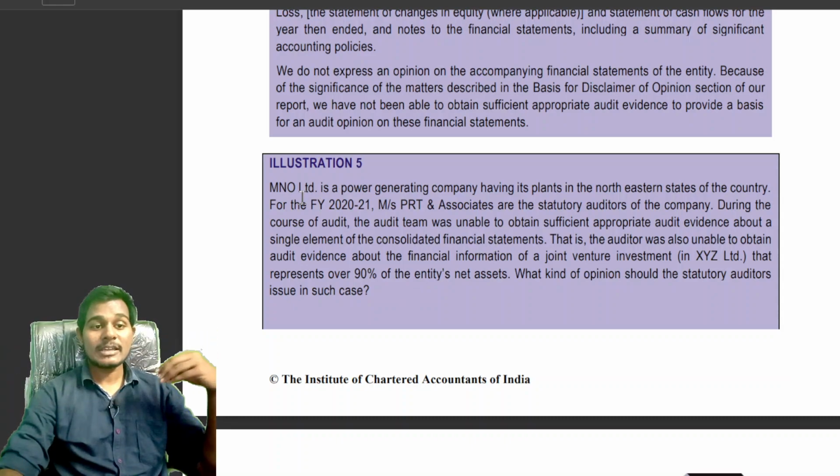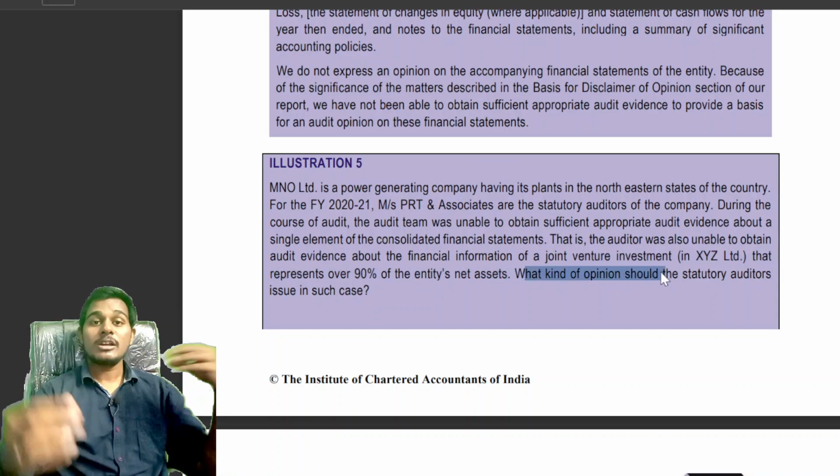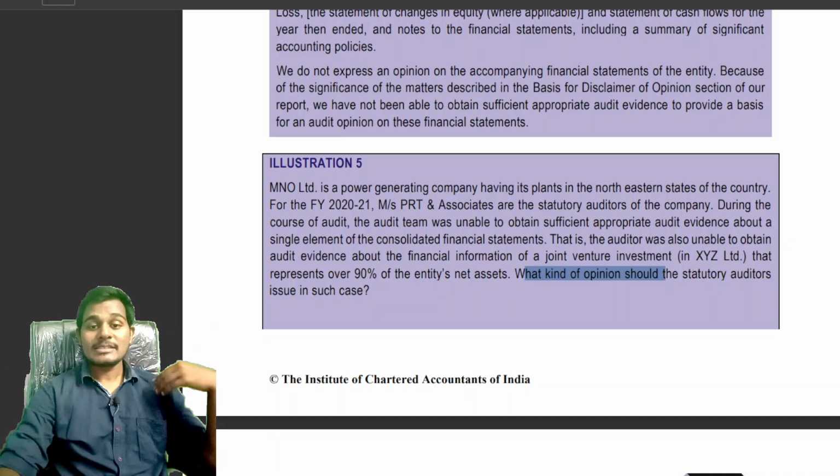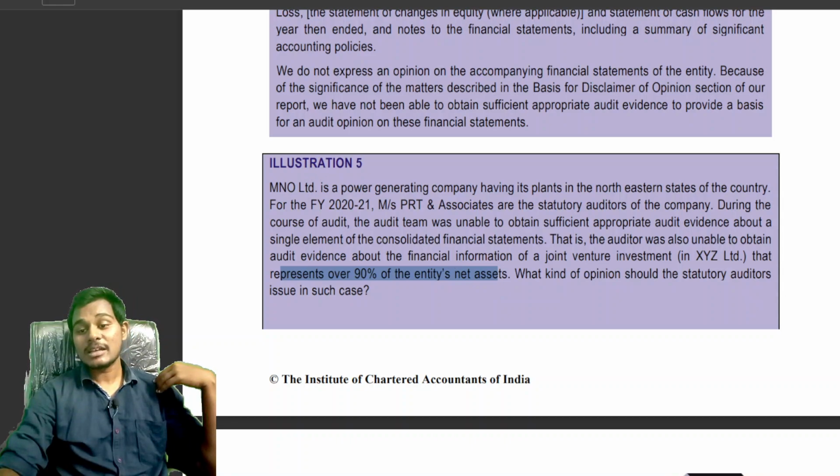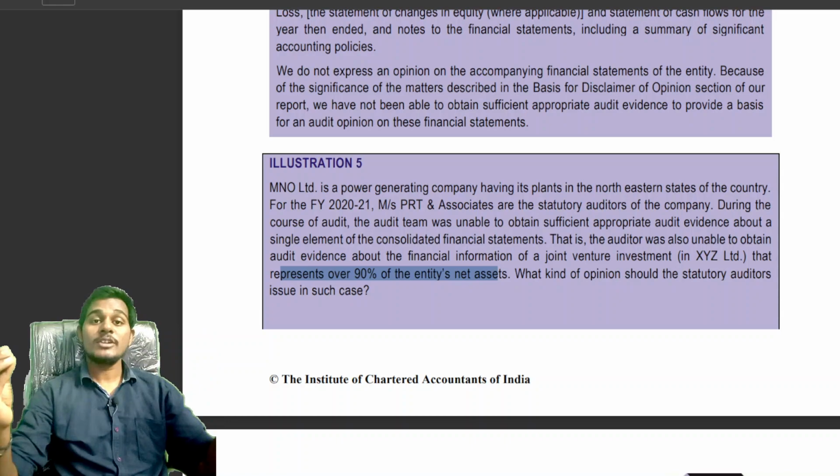In the present case, MNO Limited has made an investment in the joint venture, and the share of net assets represents 90% of the net assets of MNO Limited, but for the individual assets of the joint venture, that is the investment made by MNO Limited, the auditor is not able to obtain the audit evidence.